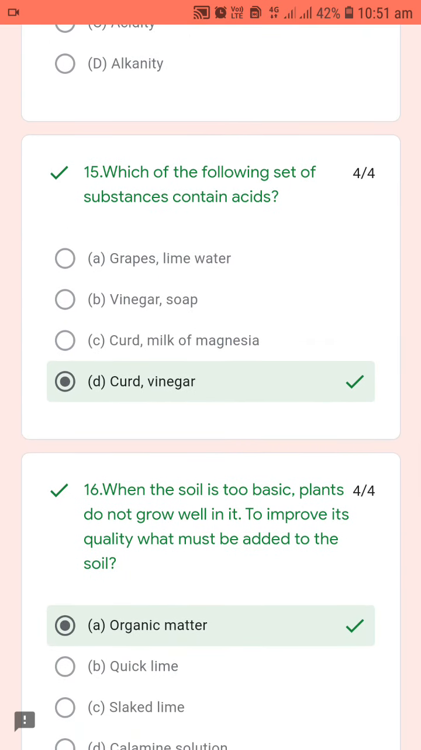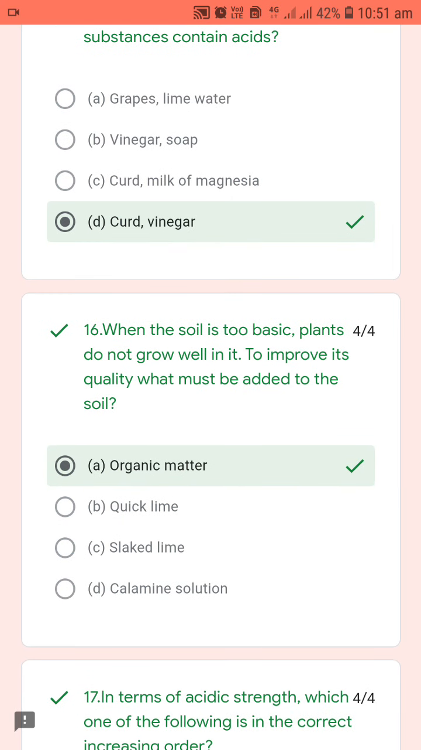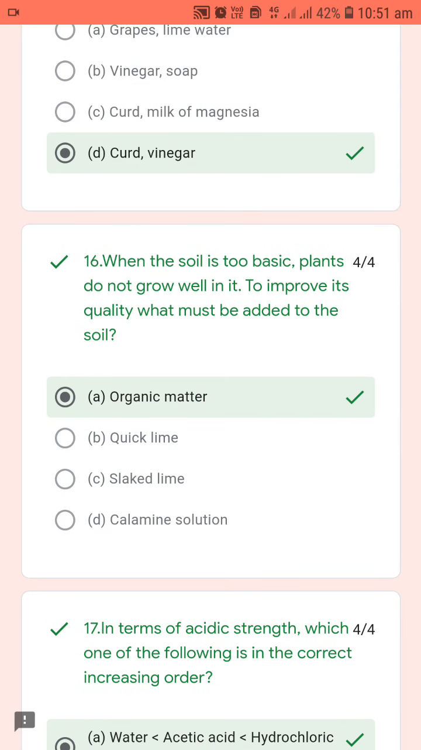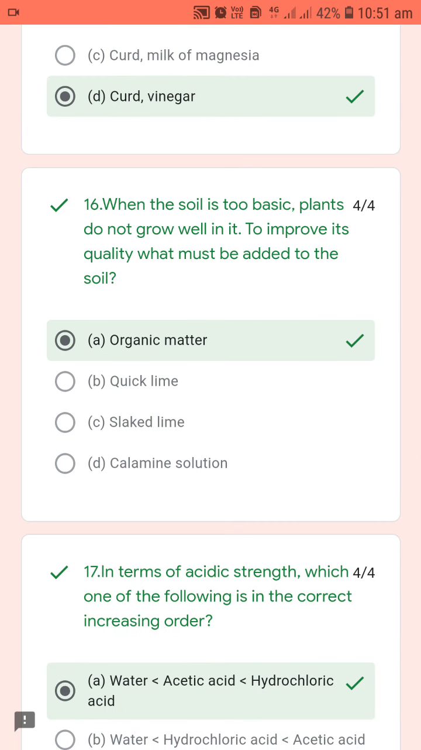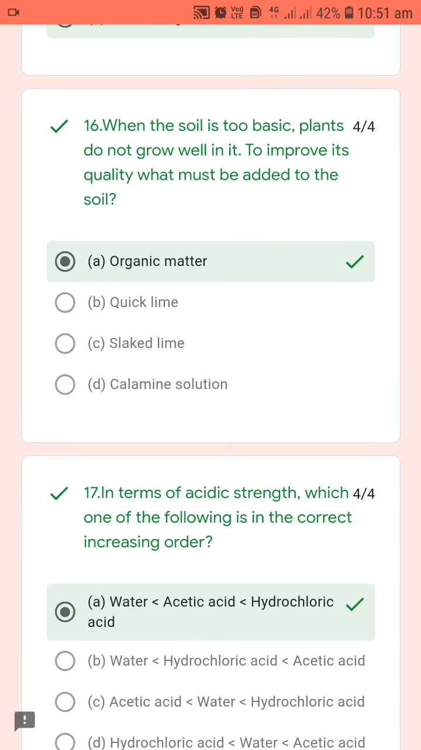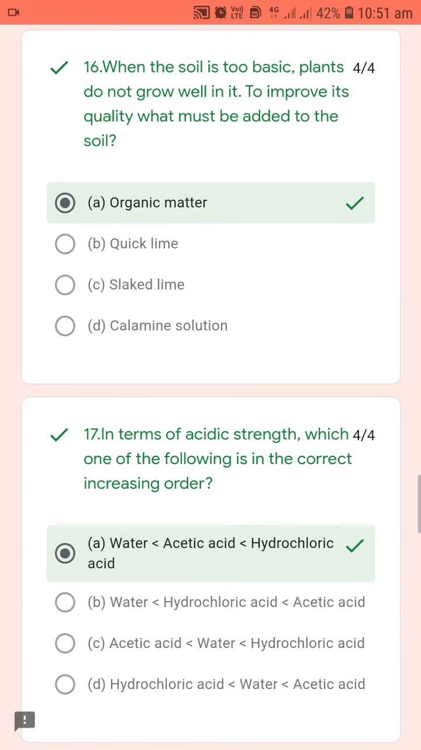Which of the following sets of substances contain acid? So out of these, option D is the correct answer, because curd consists of lactic acid and vinegar consists of acetic acid. Question number 16. When the soil is too basic, plants do not grow well in it. To improve its quality, what must be added to the soil? So what is the perfect pH for healthy growth of plants? It is between 6 to 7, meaning pH should be neutral for healthy growth of plants. So if soil becomes basic, then we have to add acid so that it gets neutralized. So we have to add organic matter which is acidic in nature.